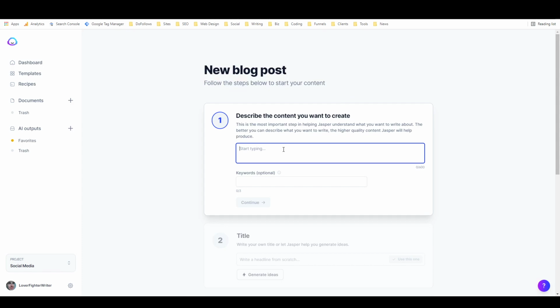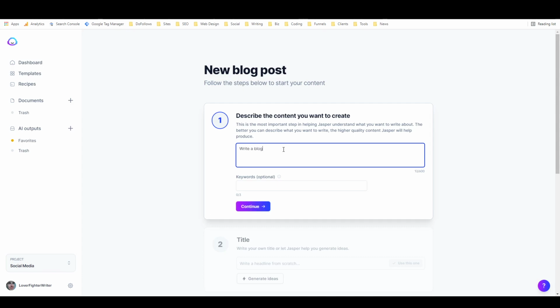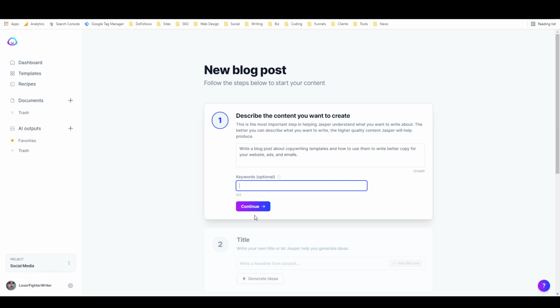So let's see. I'm going to say, for this, write a blog post about copywriting templates and how to use them to write better copy for your website, ads, and emails. And then here you can put in keywords, although that's optional. So I can say copywriting templates, and then I just hit continue.